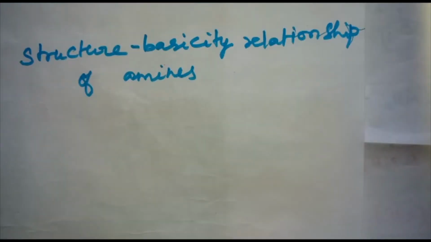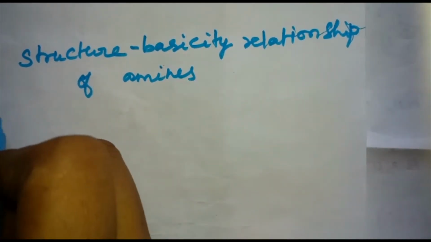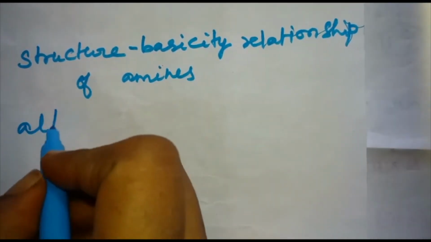Basicity of amines is related to their structure. Let us discuss the structure basicity relationship of amines. The basic character of an amine depends upon the ease of formation of the cation by accepting a proton of the acid. The more stable the cation is relative to the amine, the more basic is the amine. First, let us discuss alkanamines versus ammonia.